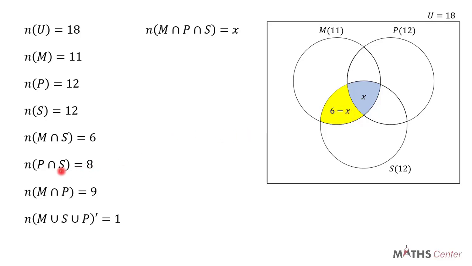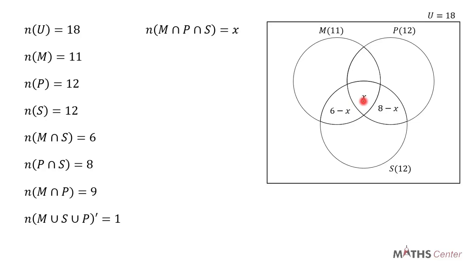We have P intersection S to be 8. On our Venn diagram, P intersection S is the region between P and S, shaded yellow here. But we already know that the region where all the three sets intersect is X. So if the total is 8 and this part is X, then the remaining part will be 8 minus X.